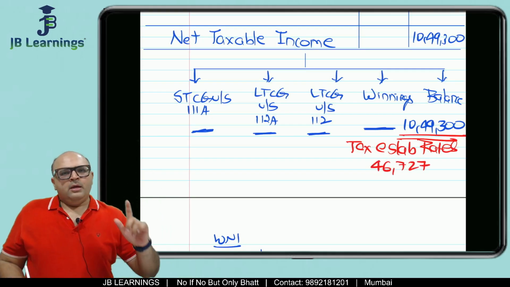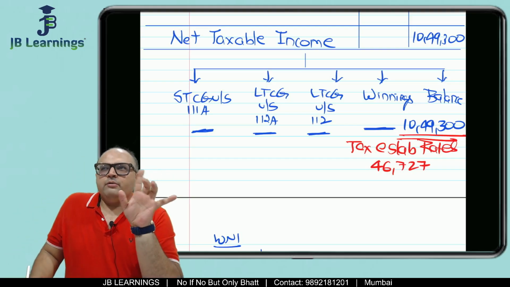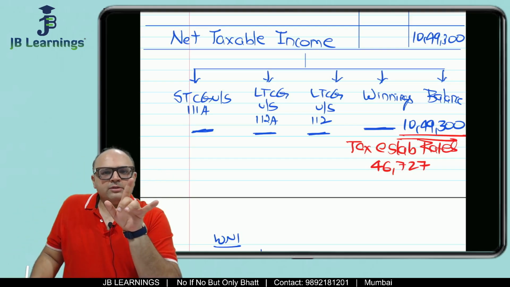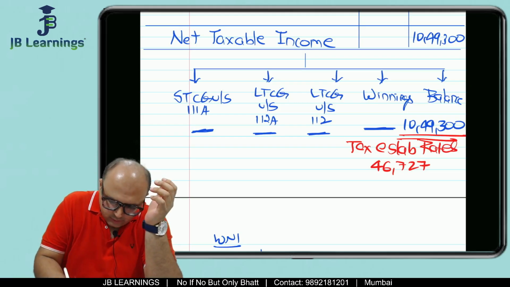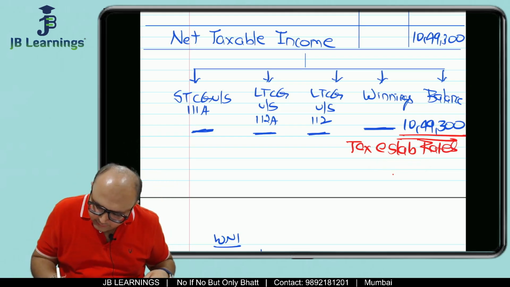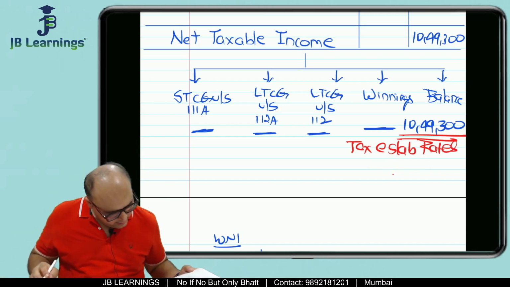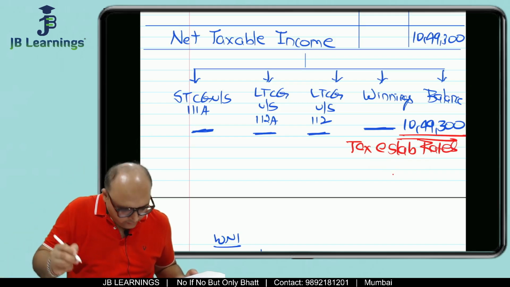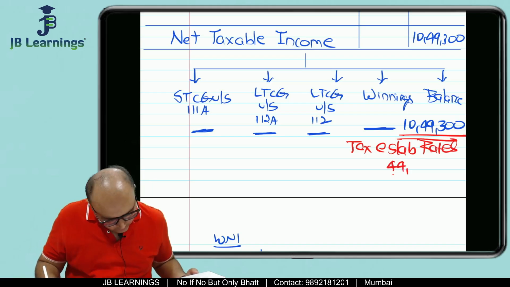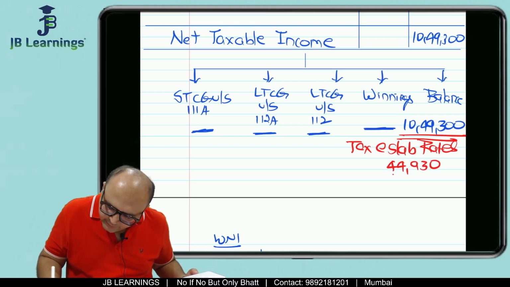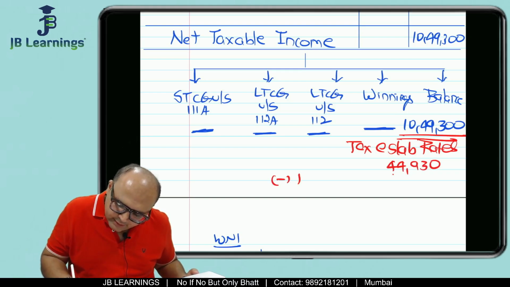46,727. Then once you are done with this, then you have to remember about rebate, surcharge, marginal relief. So you will not get cess on this, right? Wait, you will not get cess on this because before cess you have to find out rebate. So I think the answer would be 44,930, and before that you will find rebate.